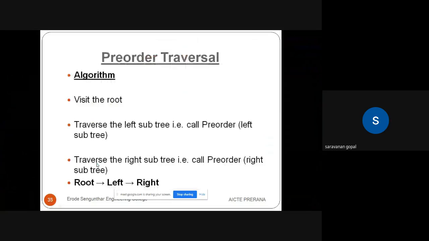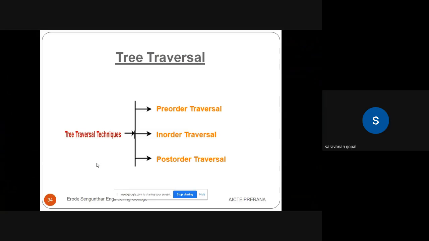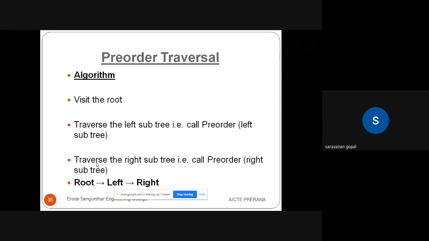So I come on from pre-order tree traversal itself. Basically, in tree traversal we can form three different types: pre-order tree traversal, in-order tree traversal, and post-order tree traversal. We can see them one by one. Now we're going to see the pre-order tree traversal. In pre-order tree traversal, visit the root node, then go for the left side, then go for the right side. That is, traverse the left subtree and traverse the right subtree. This is the procedure of pre-order tree traversal.